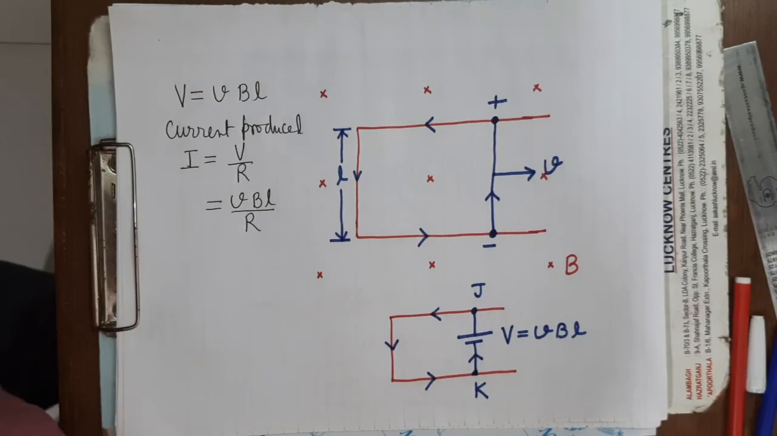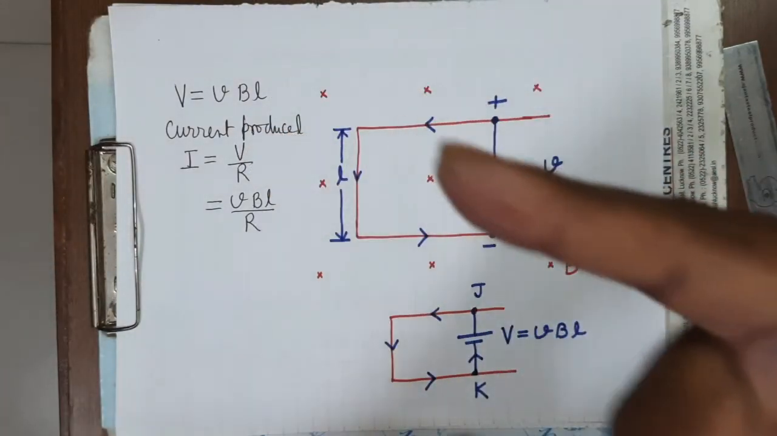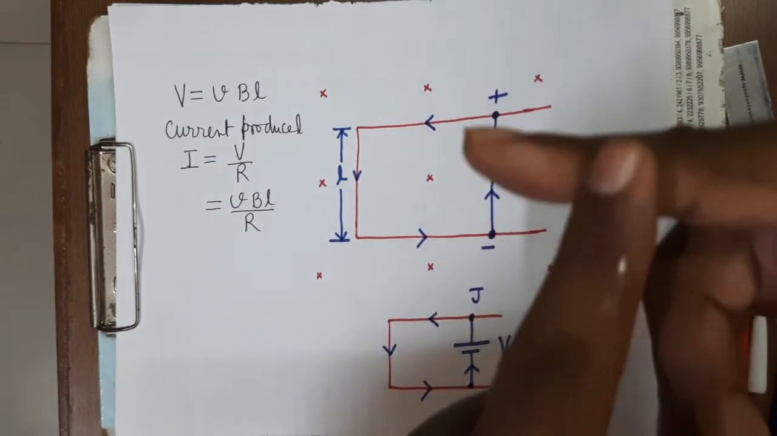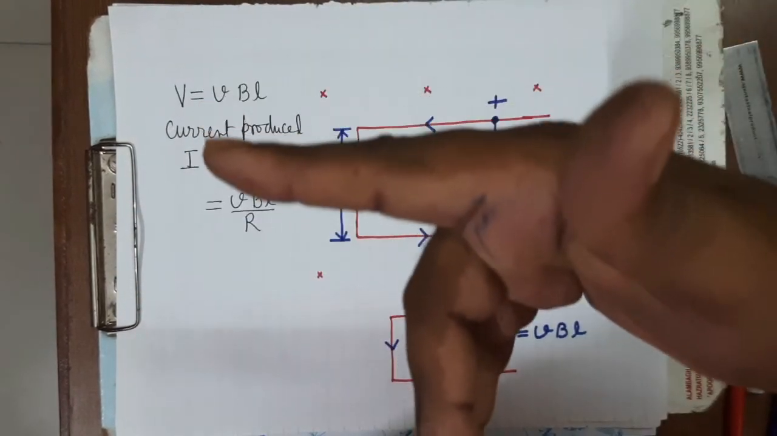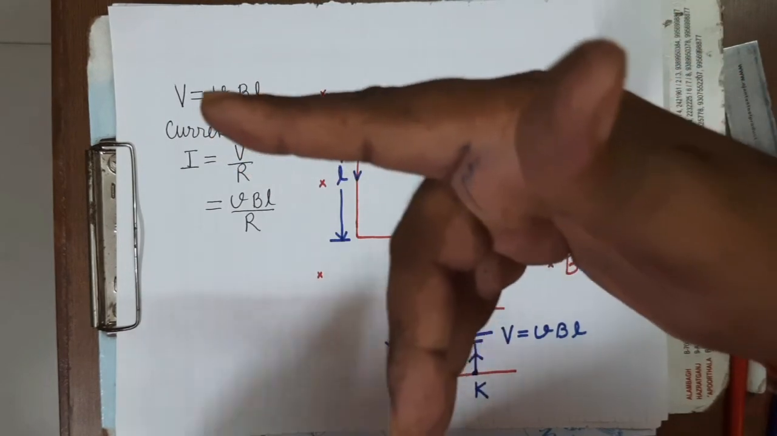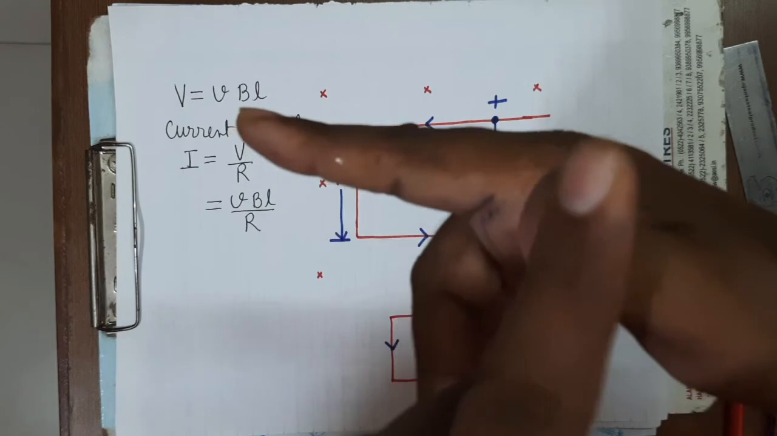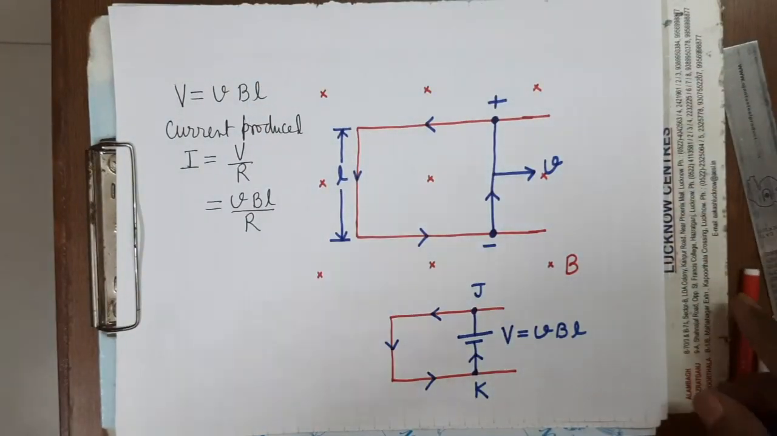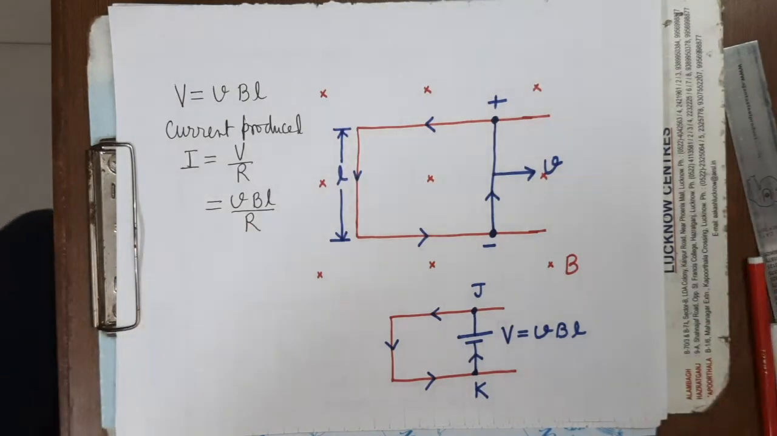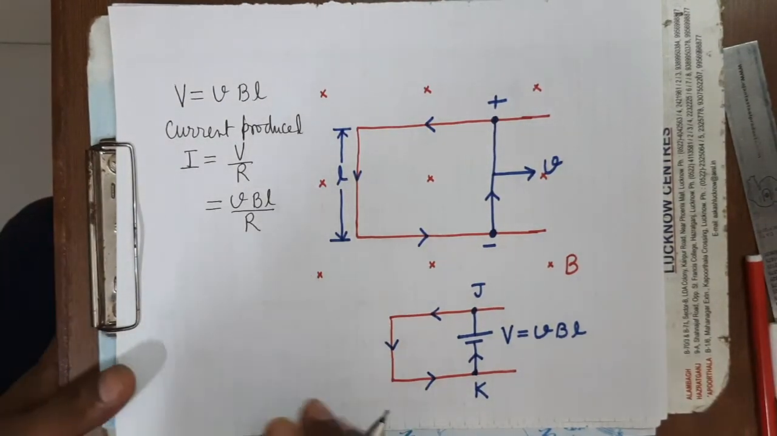So by Fleming's right hand rule, how will you find it? You stretch the thumb, forefinger and middle finger in such a way that all three are mutually perpendicular. Remember it in this way: I, B and V. If the thumb is in the direction of V and the forefinger is B, then the middle finger will be the direction of I. This way you can find the direction of current. Now see here, this much current will be produced.